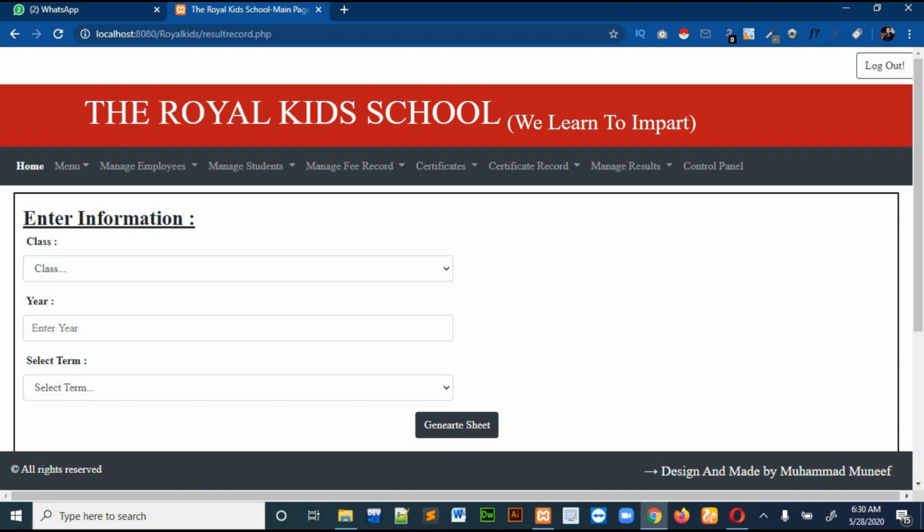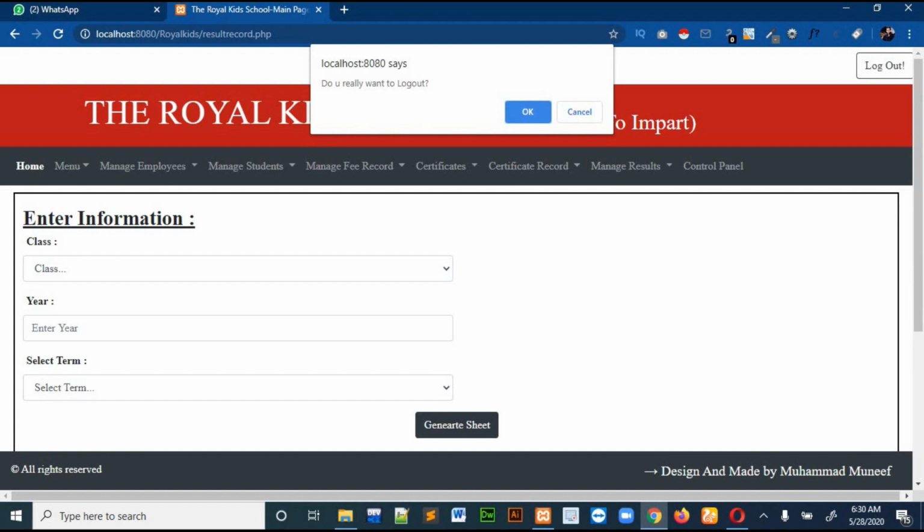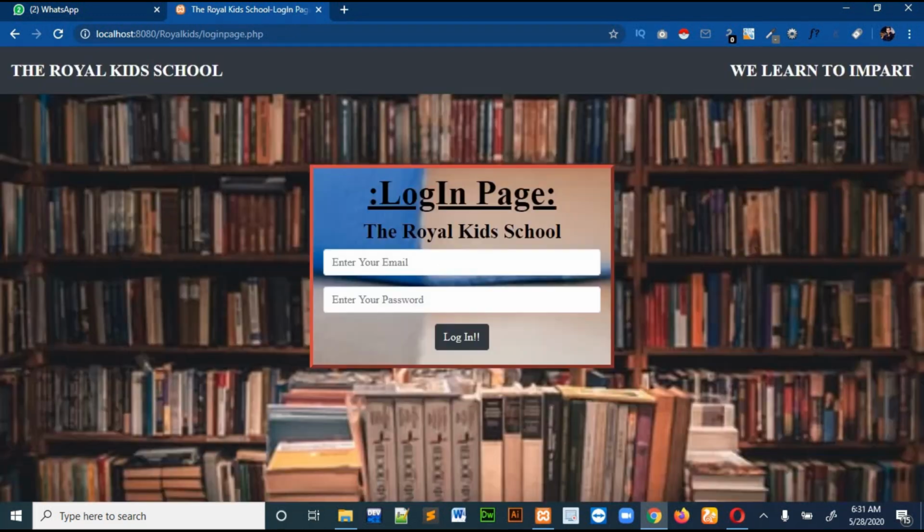Now if you want to log out, just click on the log out button and then yes, and you will go to this page. So this is all for this project. I made this project in almost 2 months because I had to make it alone. There are a lot of other things in this project which I didn't show you because of the time.